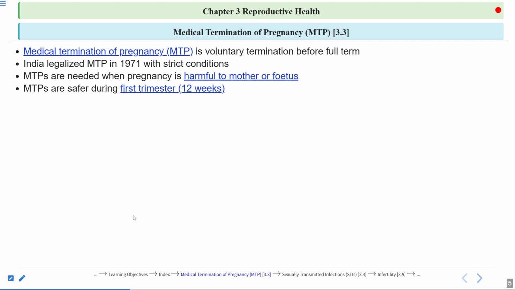Later, MTPs done after 12 weeks are quite risky because the fetus size is large, and complex procedures are required for abortion. Surgical methods are required for abortion. There can be excessive bleeding, there can be infections, and there can be injury to the reproductive organs of the mother.